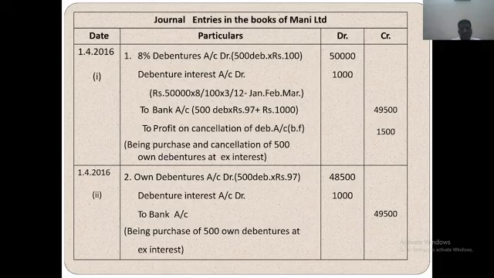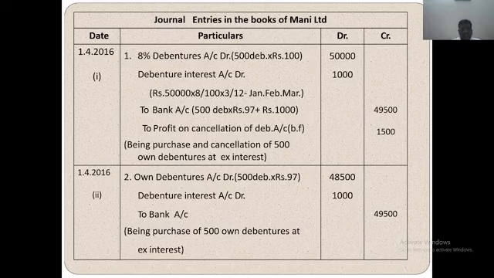How many months? January, February, March. So only 3 months. Per annum 8% gives 4,000 rupees, but 4,000 into 3 by 12 is 1,000 rupees interest. The bank account total is 97 rupees: 500 into 97 plus debenture interest 1,000, total 49,500. Profit on cancellation of debenture account is 1,500, because 51,000 minus 49,500, the remaining 1,500 is profit on cancellation of debenture.